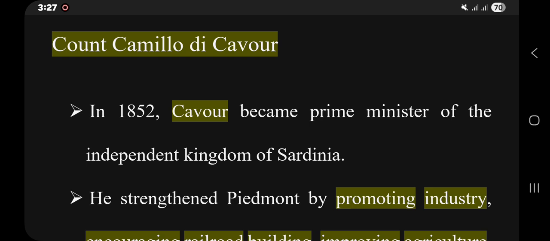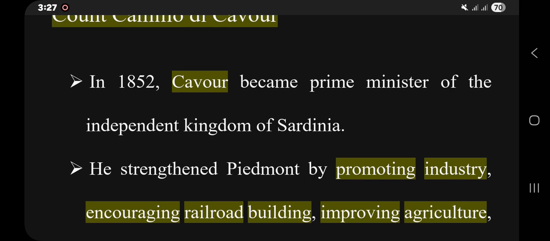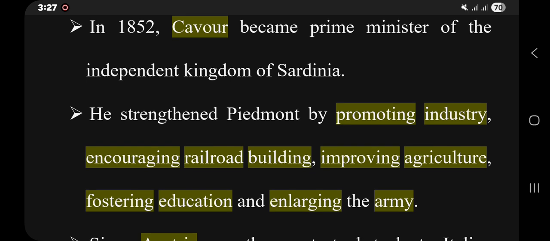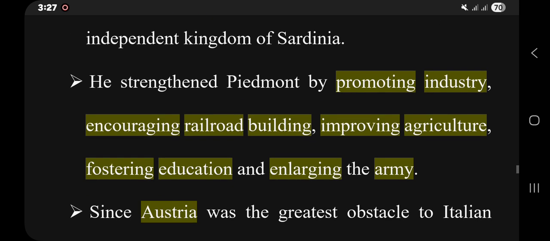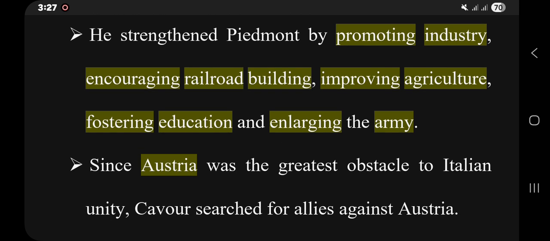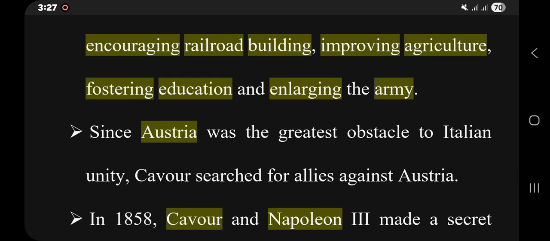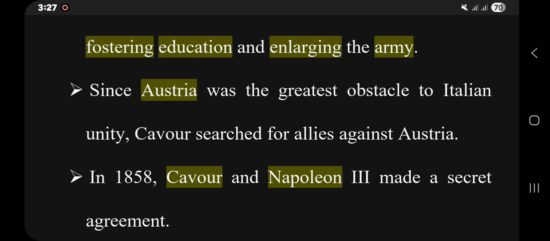unification. The second most important individual in the unification of Italy was Count Camillo Benso di Cavour, and he is sometimes known as the architect of Italian unification. In 1852, Cavour became Prime Minister of the independent Kingdom of Sardinia. He strengthened Piedmont by promoting industry, encouraging railroad building, improving agriculture, fostering education, and enlarging the army, which are the most important processes for the unification of Italy.